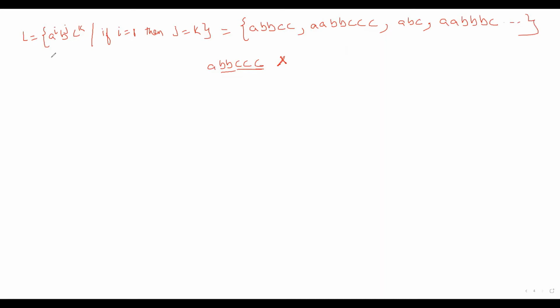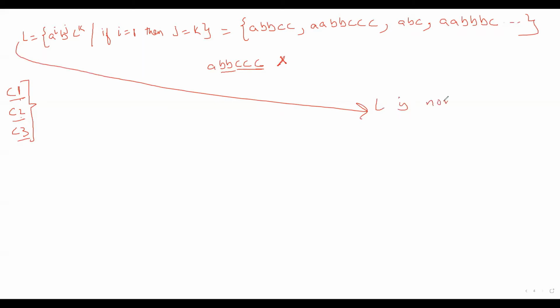So this particular string, likewise other such strings, belongs to this language. And you can see that this language satisfies condition 1, condition 2, and condition 3. It is your homework to see that it satisfies all these three conditions. After that, you have to prove that this L is non-regular.